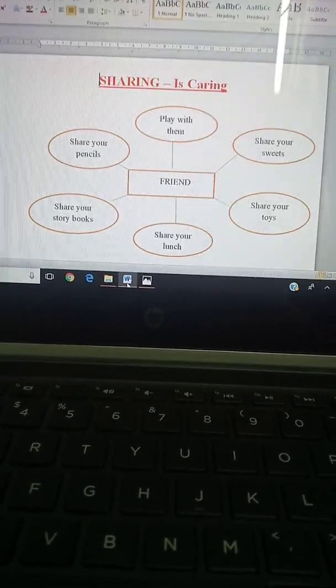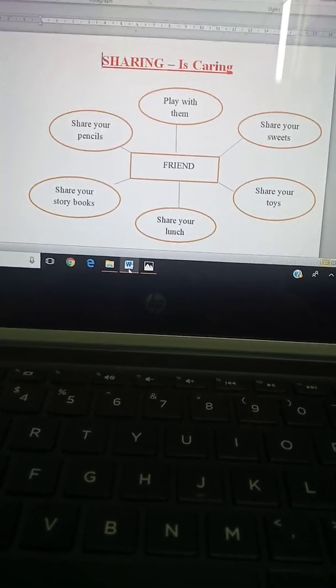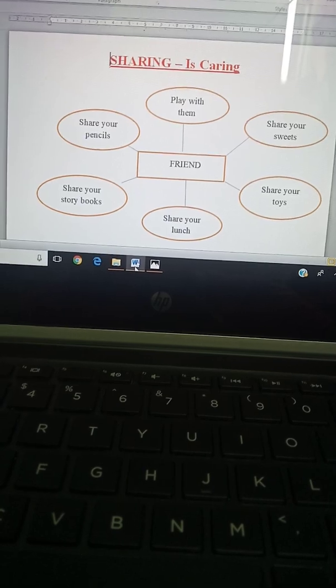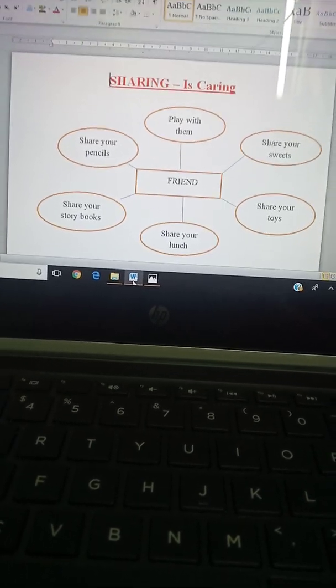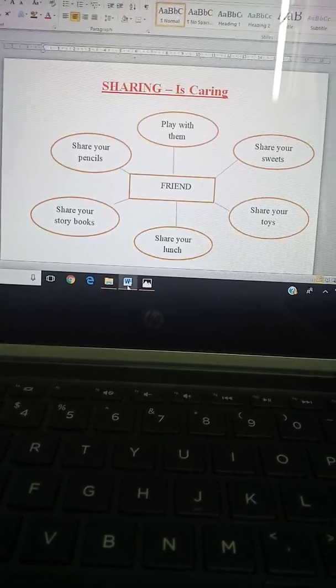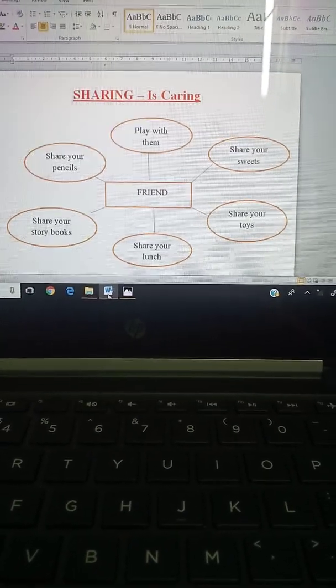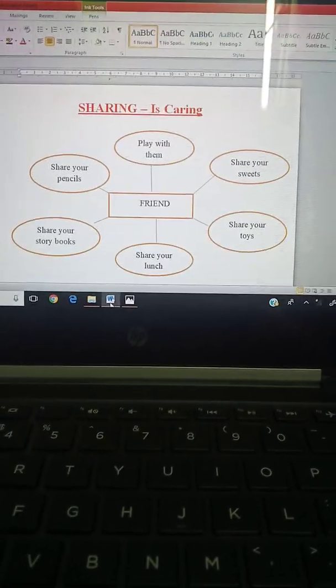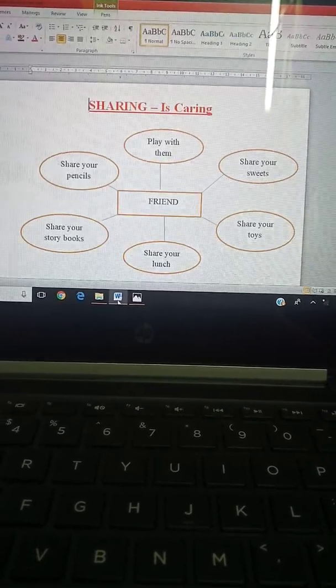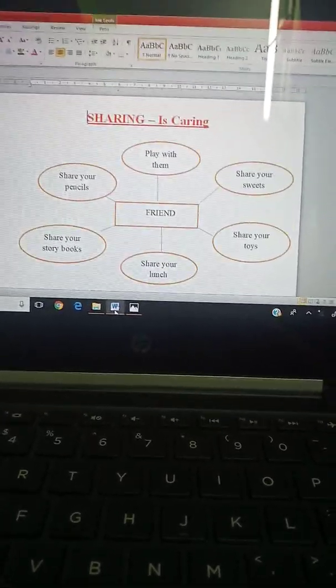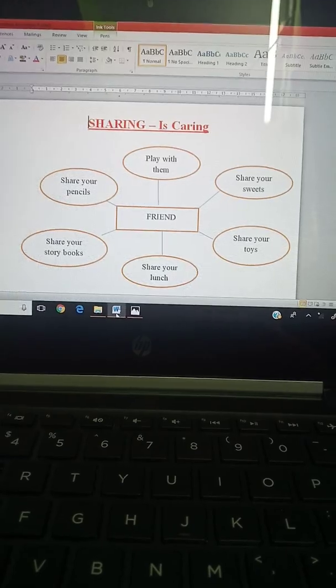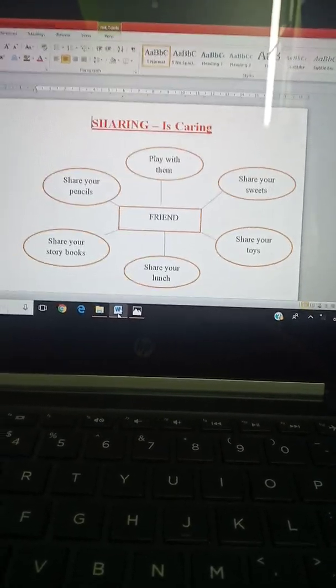We have to learn why sharing is important, and learn that it is good to forgive. If anyone has made a mistake, we have to forgive them. If they come to us and say, I am sorry for my mistake, we have to forgive them.